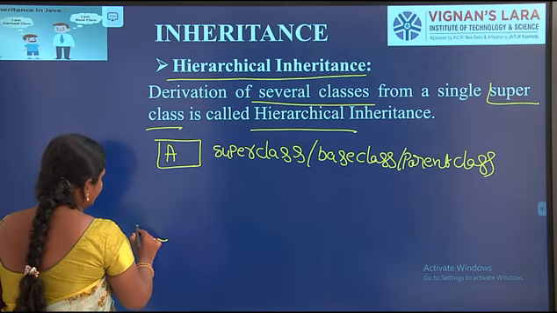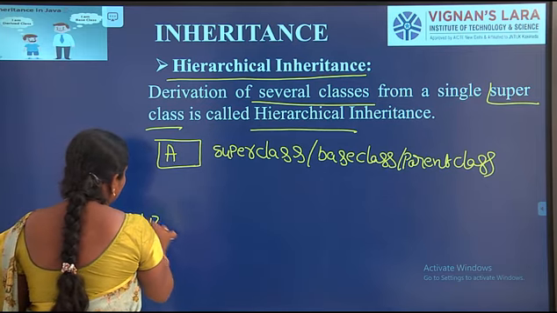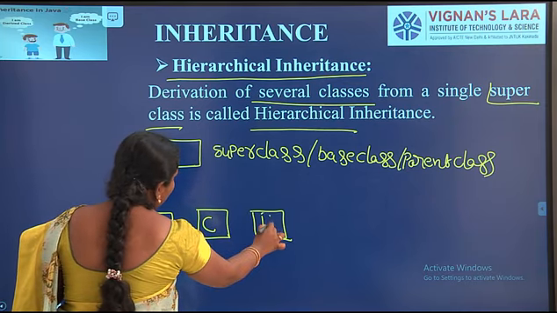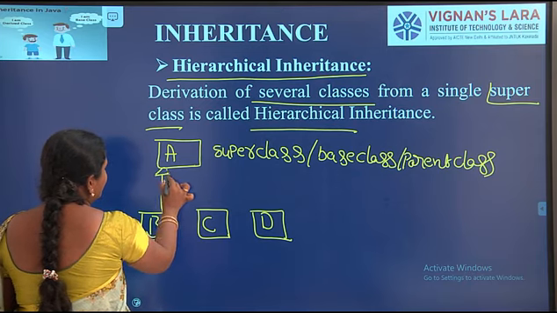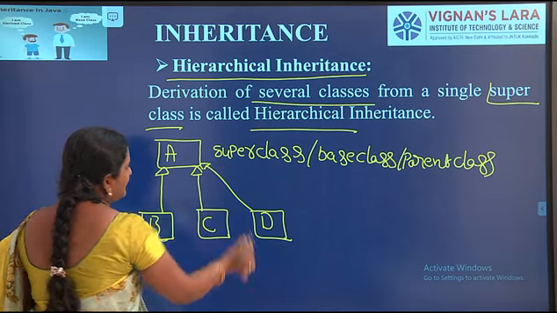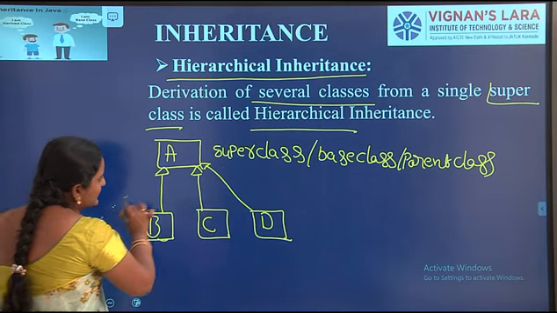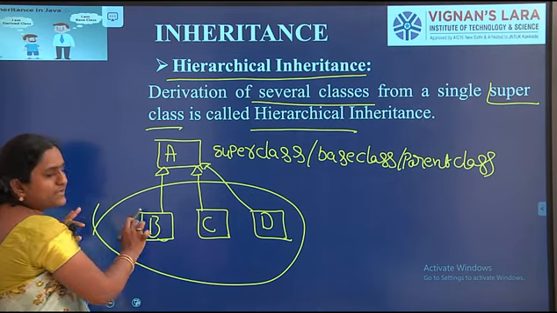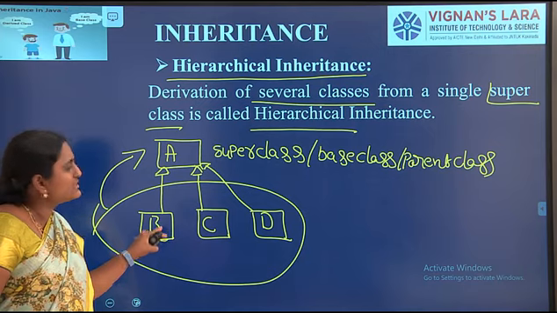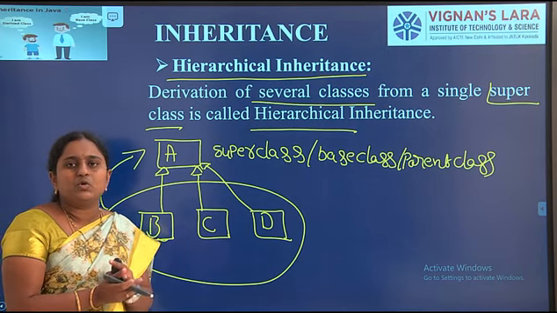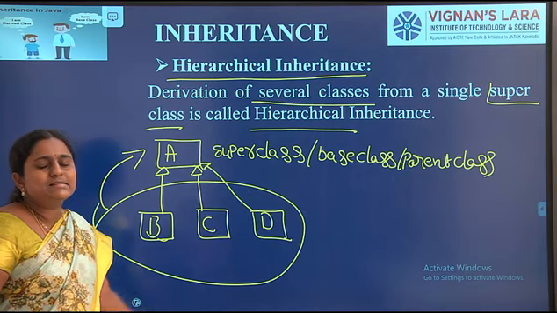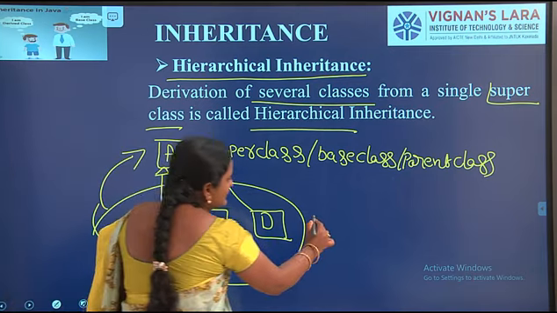Next one, B, C, D. Here B is derived from A and C is derived from A. D is derived from A. Derivation of several classes from a single superclass is known as hierarchical inheritance. Here B, C, D, these three are derived classes.